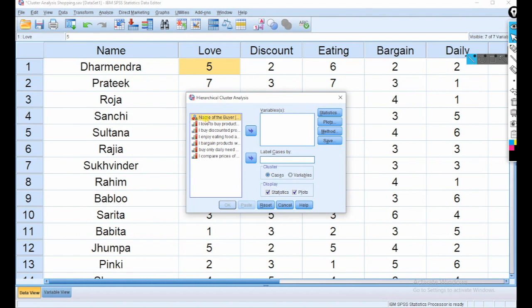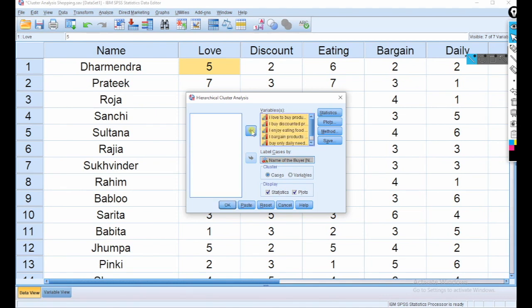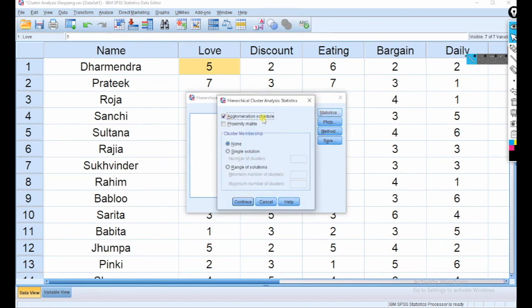So the name of the buyer here, label cases by. Okay, so I transferred the name of the buyers into label cases by, and selected all the 6 variables and transferred them into the variables box. And statistics, agglomeration schedule, and another option, range of solutions.